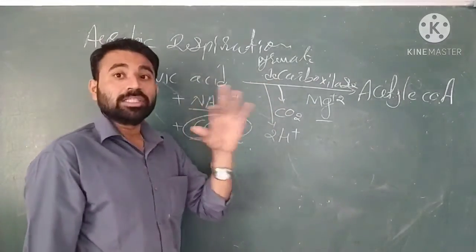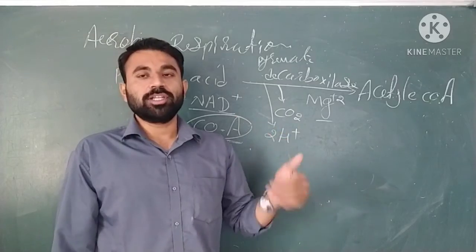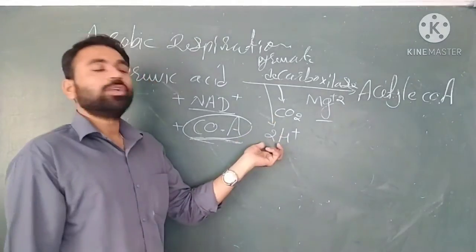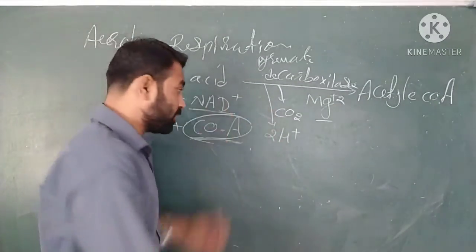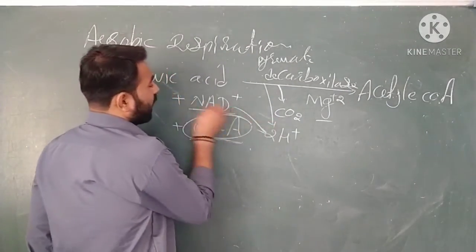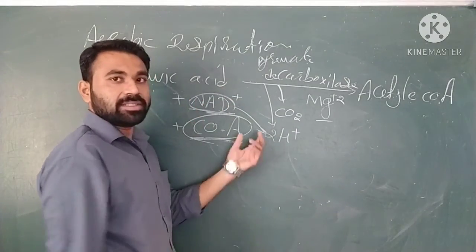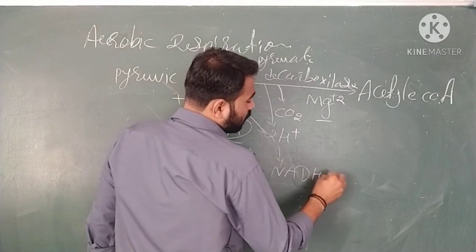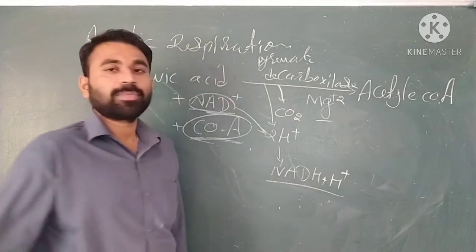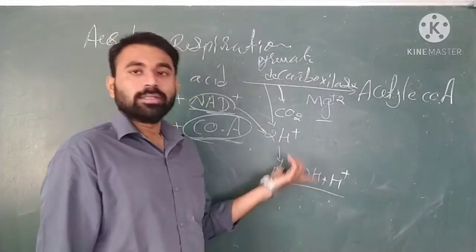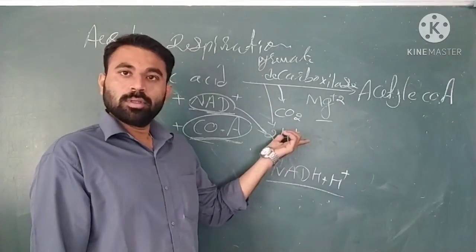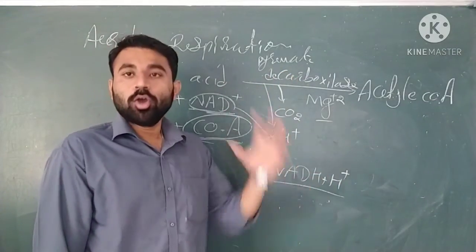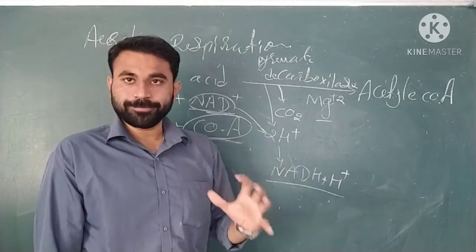That's why this process is called oxidative decarboxylation. Why? Because the oxidation process is also there. So in oxidative decarboxylation, the removal of 2H plus is received by NAD. NAD receives the 2H plus and forms NADH plus H plus. So here the removal of two hydrogen is called oxidation, and with decarboxylation, this process is called oxidative decarboxylation.